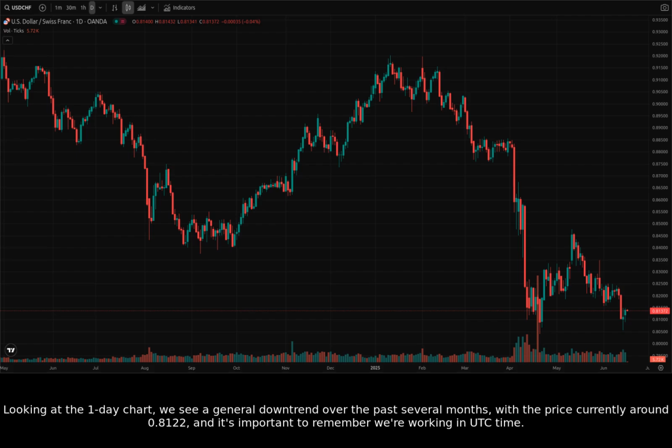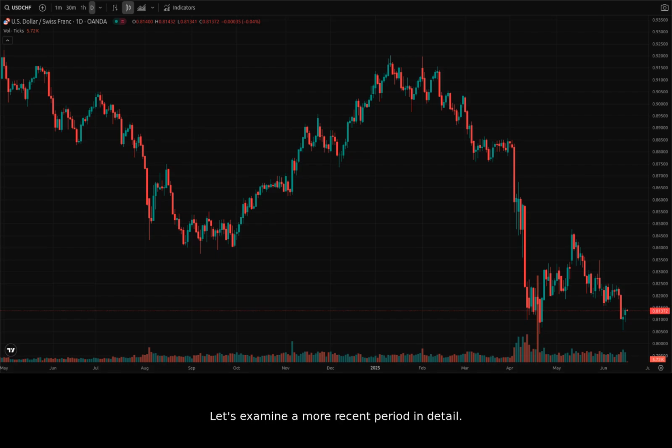Looking at the one-day chart, we see a general downtrend over the past several months, with the price currently around 0.8122, and it's important to remember we're working in UTC time. Let's examine a more recent period in detail.